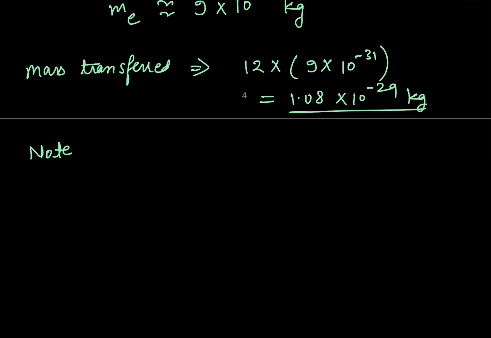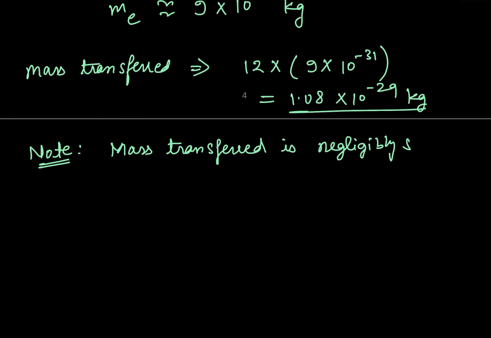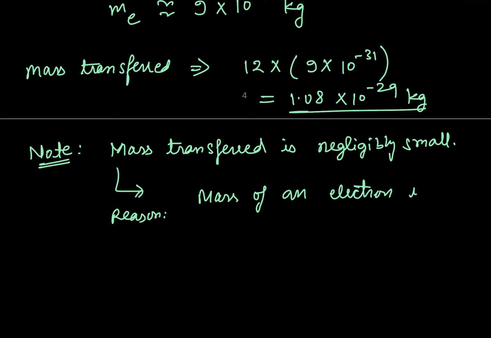So we need to understand the notation here that the mass transferred is negligibly small. And the reason behind this particular statement is that mass of electron is extremely small.